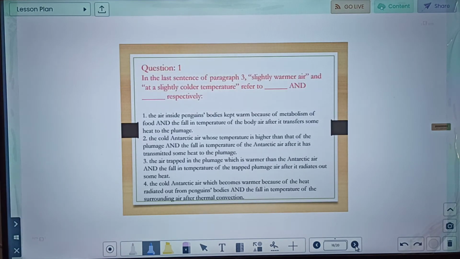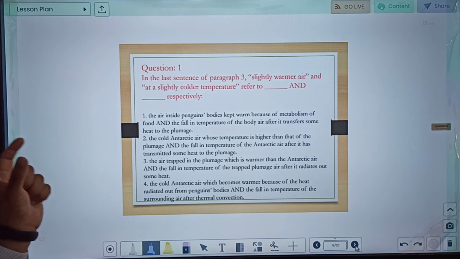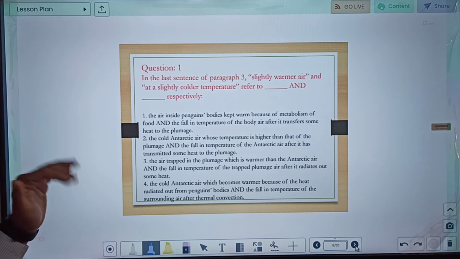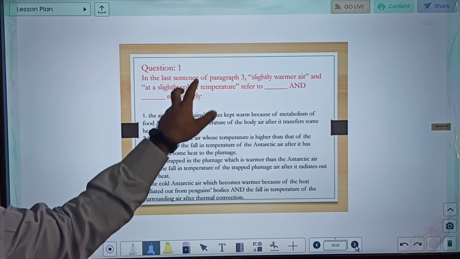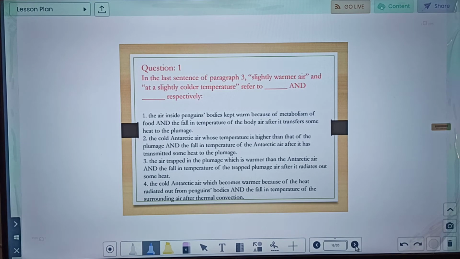In the last sentence of paragraph 3, slightly warmer air and a slightly colder temperature refer to what? So let's go to paragraph 3 and read these two expressions and then come back to the question. So, the last sentence of paragraph 3. Let us go to the last slide.